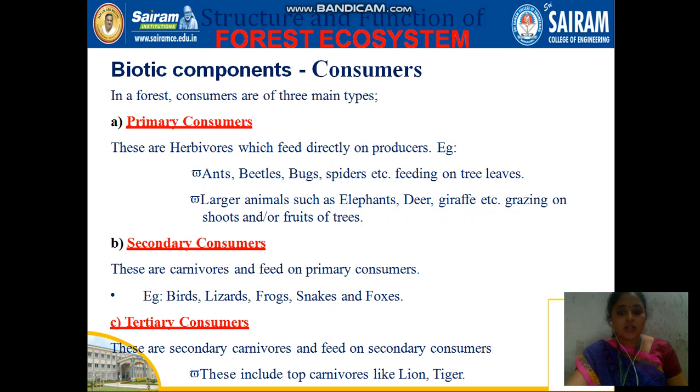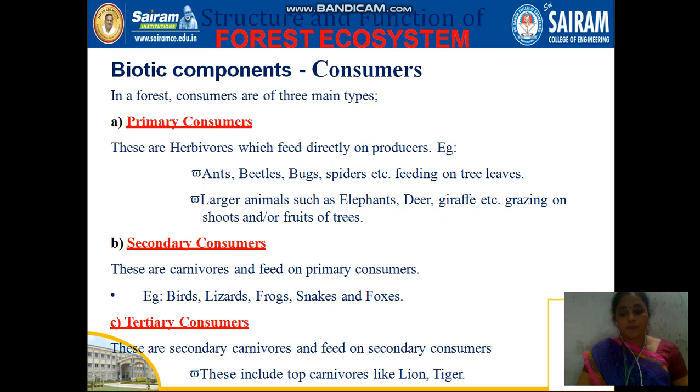And the larger animals like elephant, giraffe, they are also dependent on producers only. Secondary consumer means they depend on the primary consumer, like lizard, frog, snake, fox, everything comes under secondary consumer.